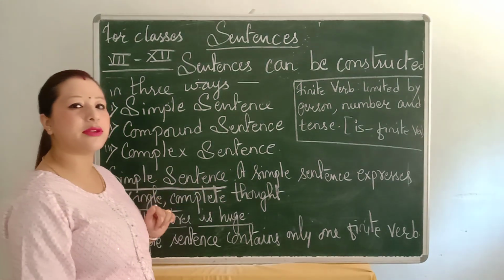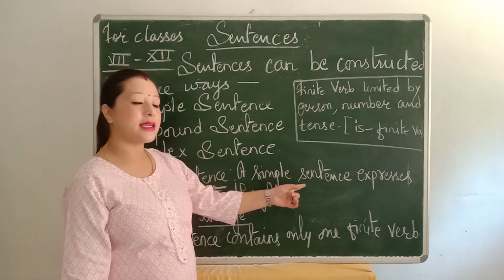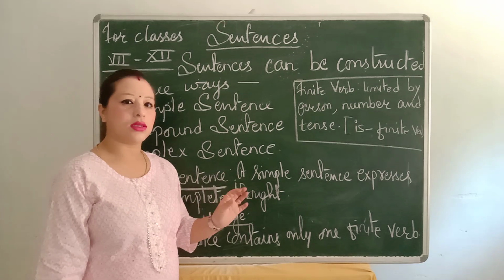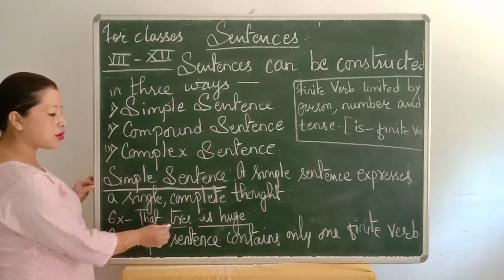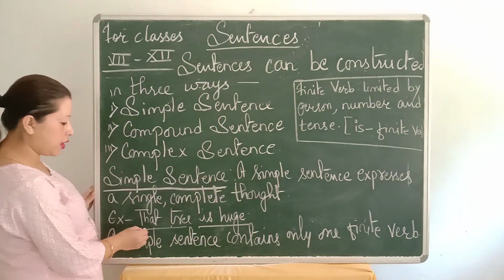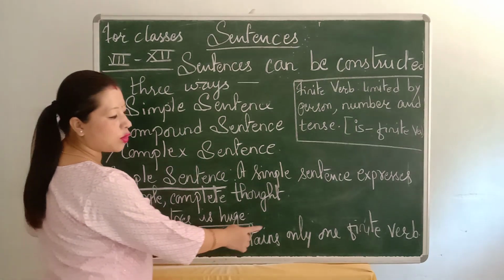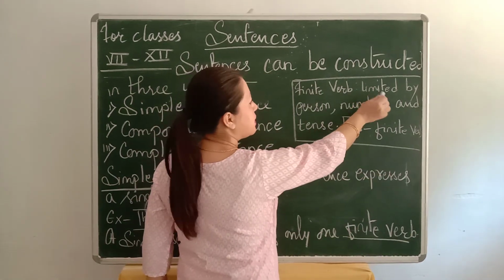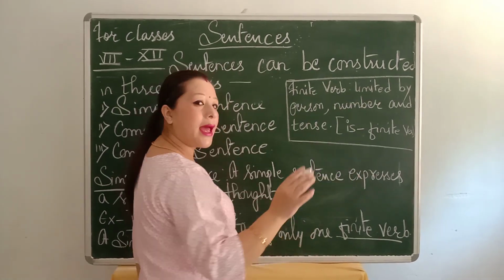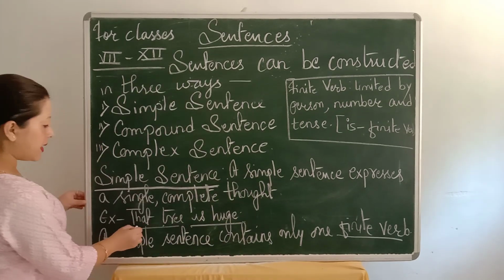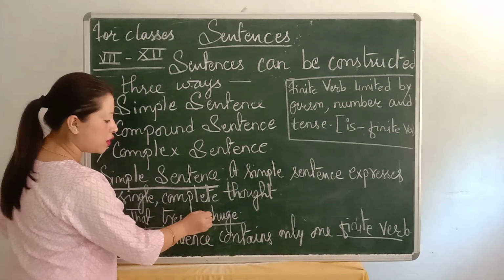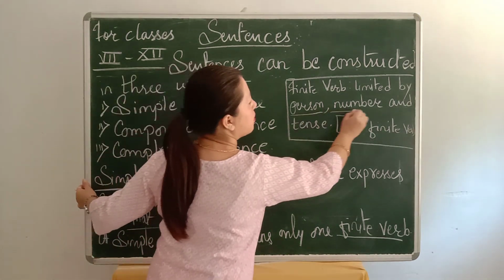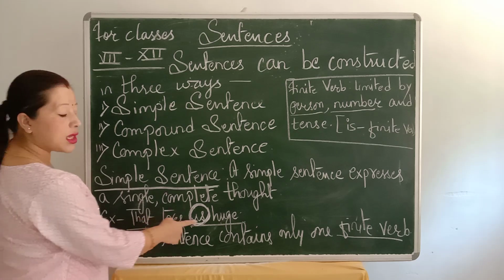What exactly is a simple sentence? A simple sentence expresses a single, or we can say a complete, thought. For example, that tree is huge. So here, a simple sentence contains only one finite verb. Now what do you mean by finite verb? It means limited by one person, number and tense. For example, you can say that tree is huge. Understood? That tree is huge.